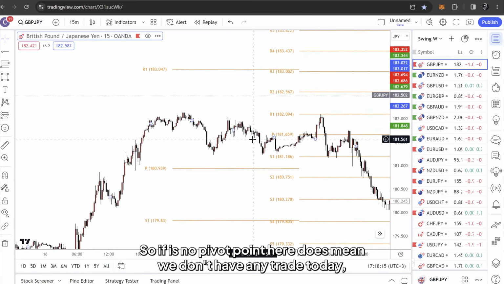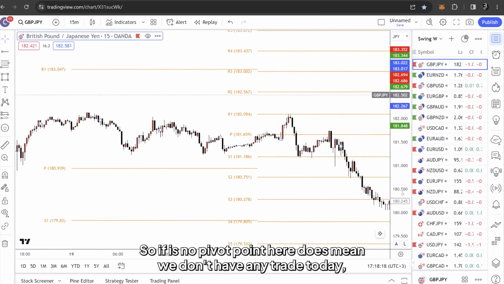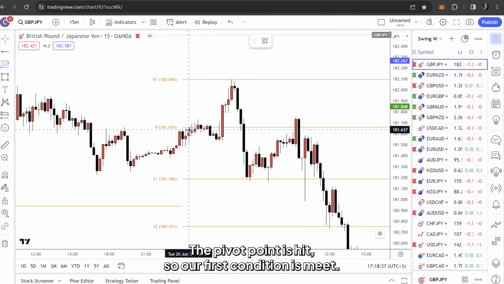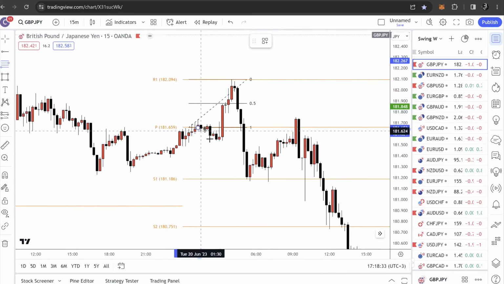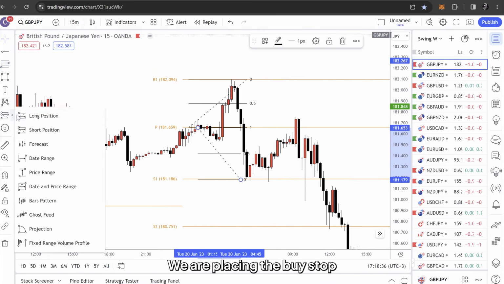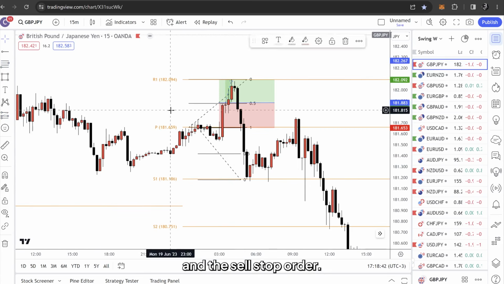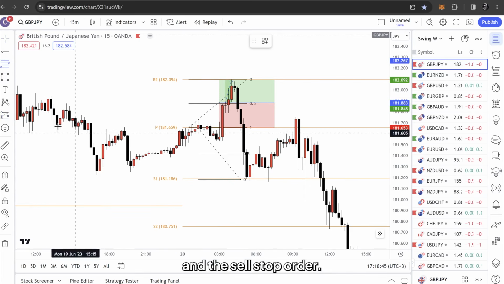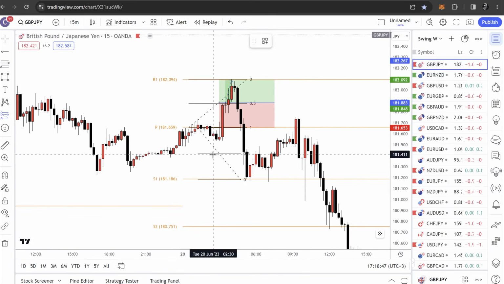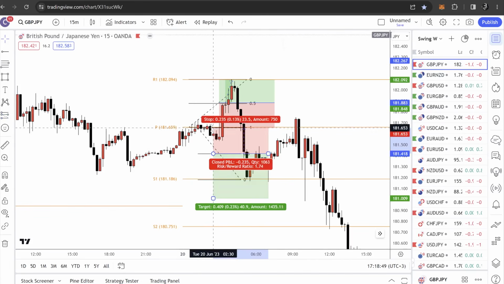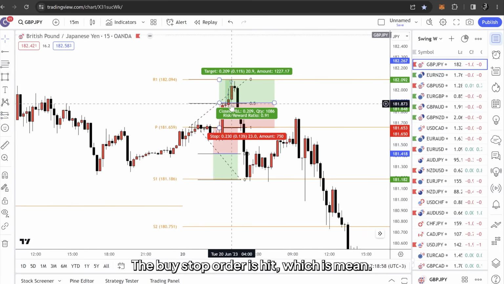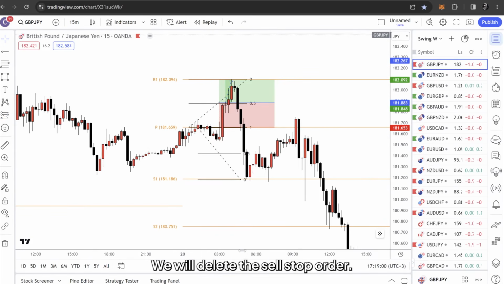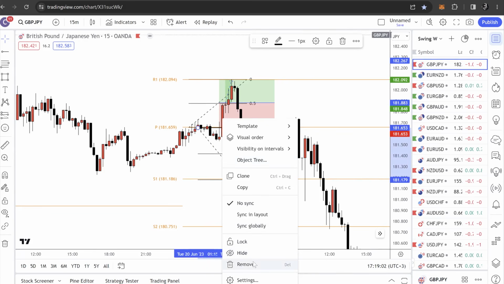If no pivot point is hit, that means we don't have any trade today. Then we go into the next day. The pivot point is hit, so our first condition is met. Then we drag Fibonacci up and down and place the buy stop and the sell stop order. The buy stop order is hit, which means we will delete the sell stop order.